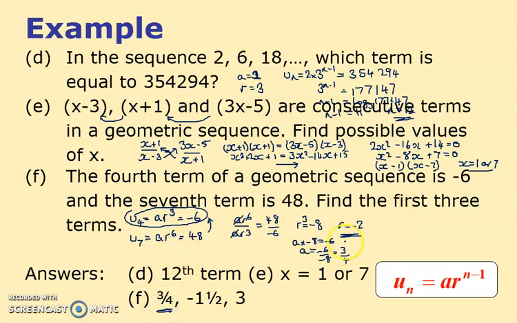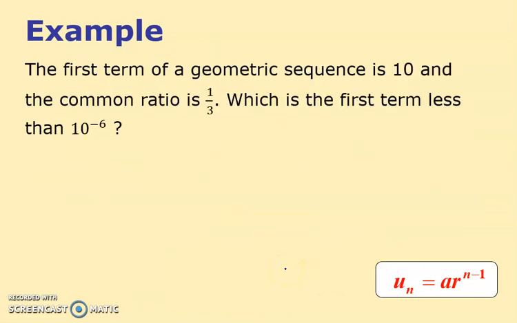But to get the other ones, I times by minus 2, and 3/4 times minus 2 is minus, well, 3 over 2, or minus 1 and a half. Double it again to minus 3. Yeah, I can see they are right. This is the last question.